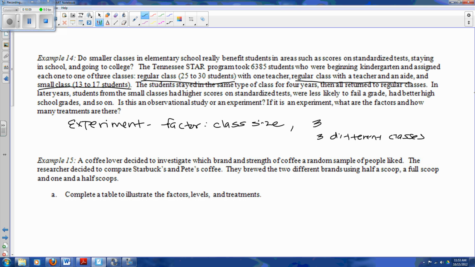There's only one factor, class size. The three treatments are the three different class sizes. Sorry about that. So one factor, the class size, we're going to break it down into basically three different treatments. Regular class, regular class with a teacher and aide, and small class. I'm sorry. Okay, and then,